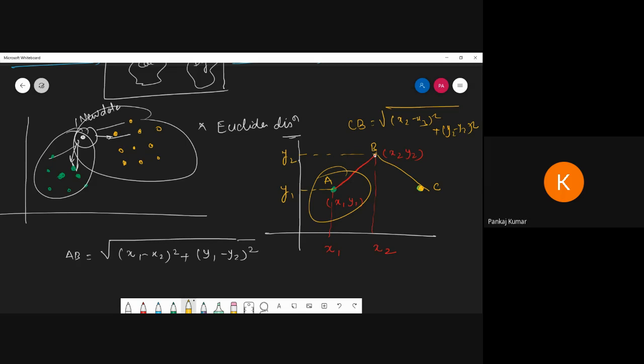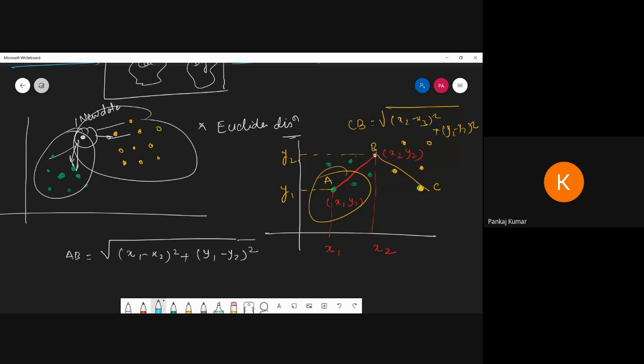Now how can we predict how many neighbors? This is the one point. Maybe this point may be nearest to this one, or maybe this point is nearest to this one also. So you can cover 5 points.